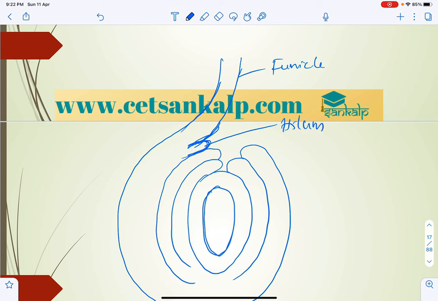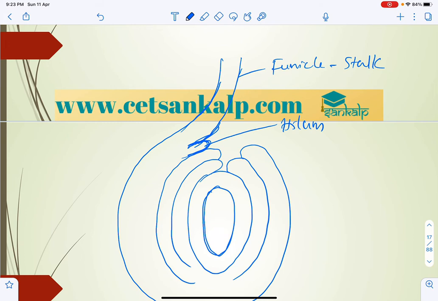It is a very important question. Generally we can expect a question on where exactly it attaches. Based on that, different types of ovules are there, but that is generally not required. So what exactly is the hilum? The point of attachment of the funicle with the body of the ovule. And what is the funicle? It is a stalk. The funicle is the stalk of the ovule.